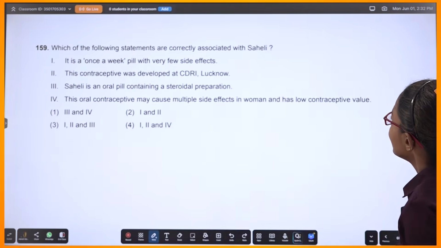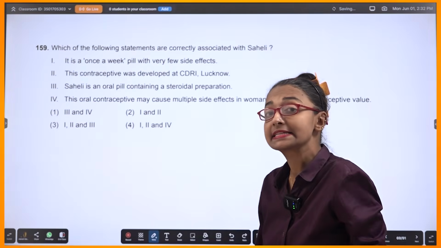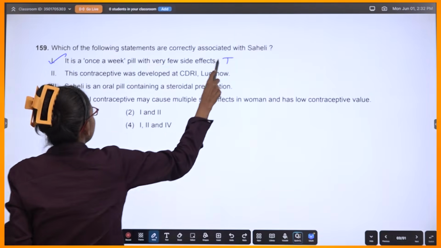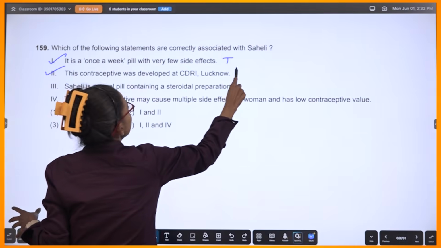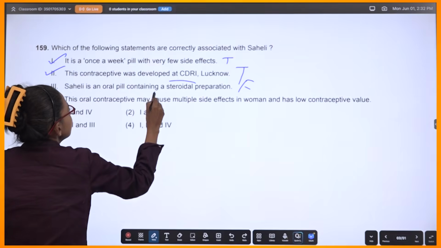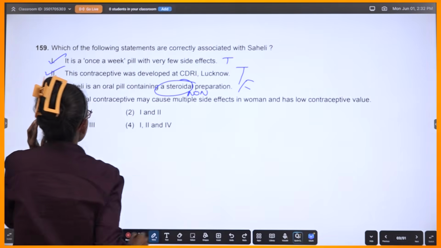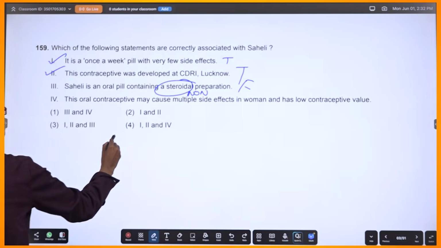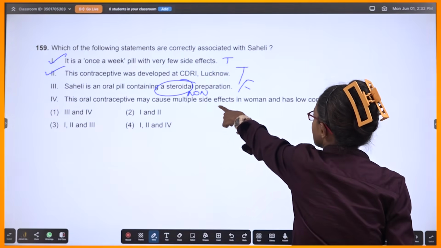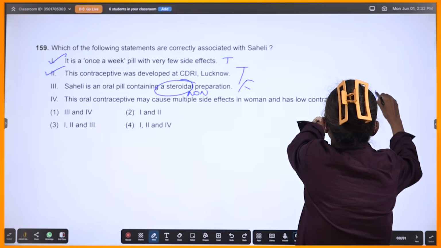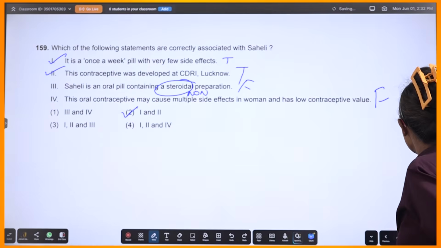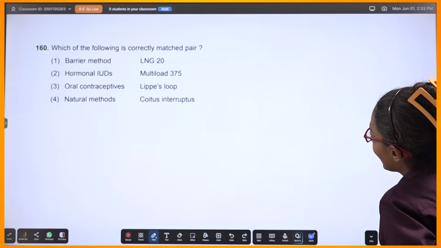All right, let's do Saheli. Somehow I feel like Saheli is important even though it's easy. Once in a week pill, true, and has very few side effects. Developed by CDRI Lucknow. Is an oral pill, no, false. It's non-steroidal. So 1 and 2. Oh, I have missed this: oral contraceptives may cause multiple side effects and low contraceptive value. False. So that means 1 and 2, option number 2.